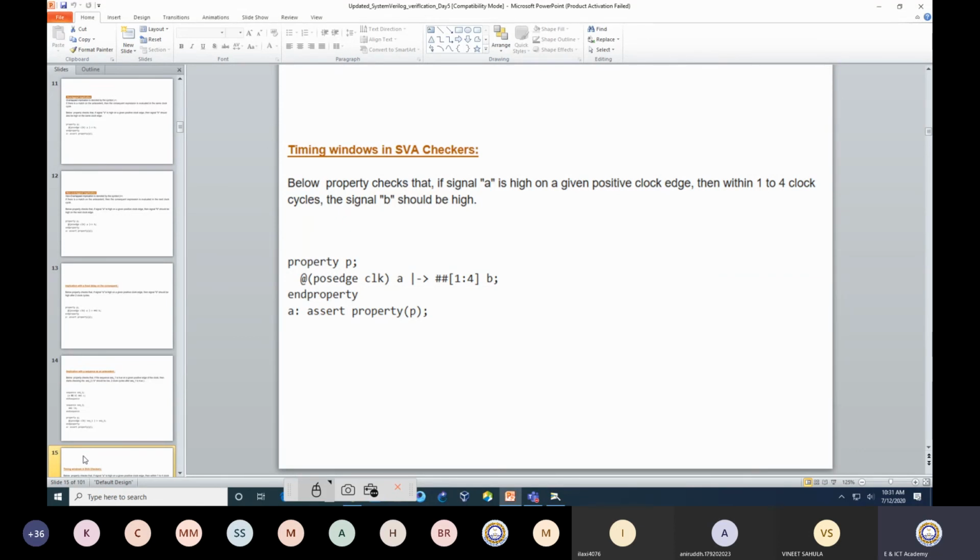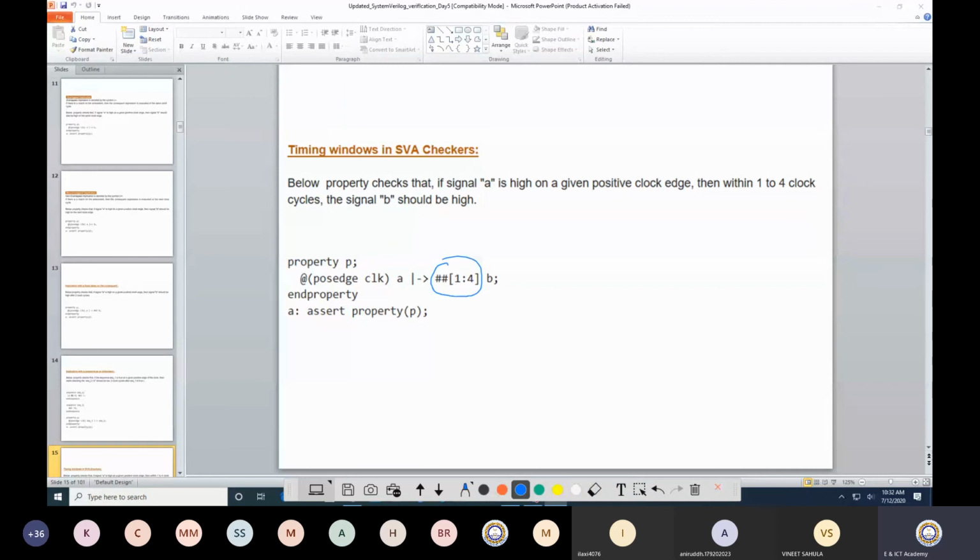Okay, so what is the meaning of this? If A is high, then B should be high from 1 to 4 clock cycles. That means B could be high in the next clock cycle, that means after 1 clock cycle, maybe B could be high after 2 clock cycles, maybe 3 clock cycles, or maybe 4 clock cycles. So if I want to squeeze this in one particular timing window, then probably I can use this operator, the timing window. Over here I can simply write it down like this.